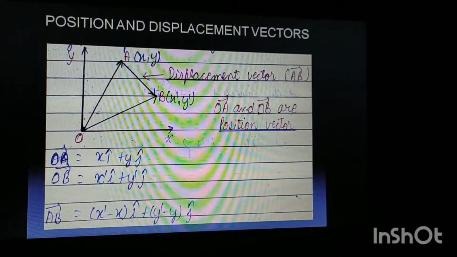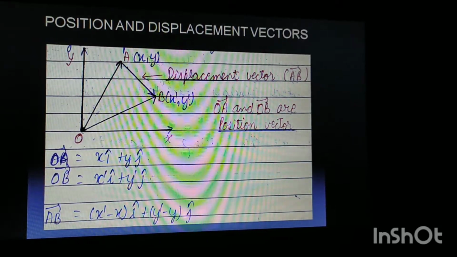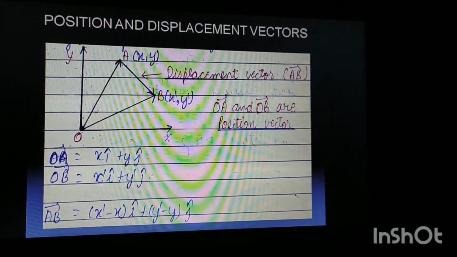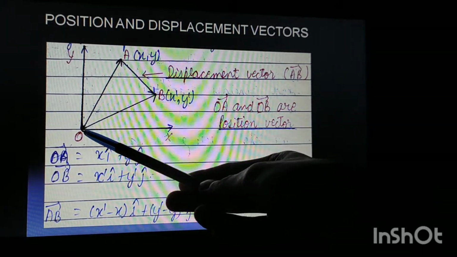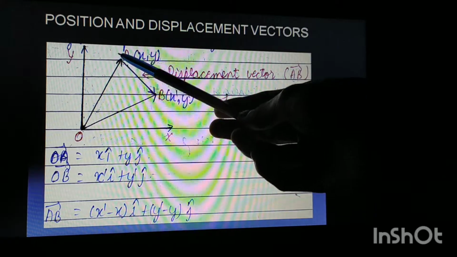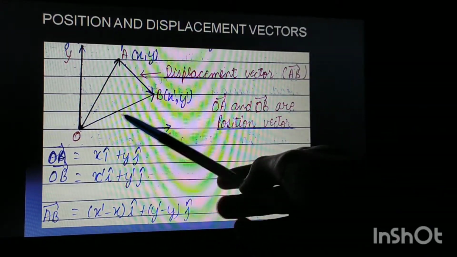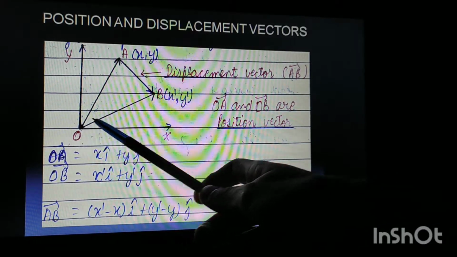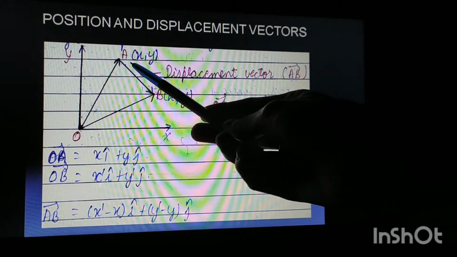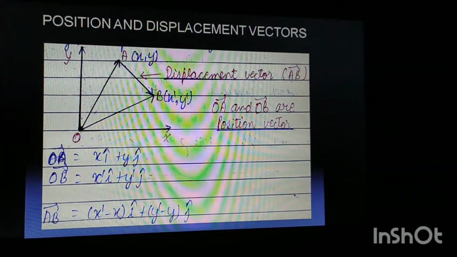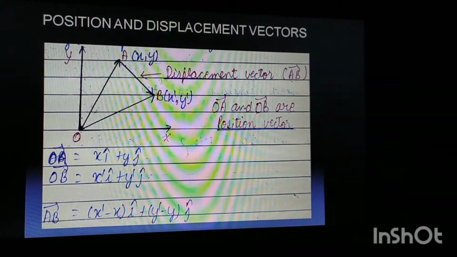Now let us move forward. Now let us discuss something about position and displacement vectors. See, as you can see from this figure, this is the x-axis, this is the y-axis, this is the origin. An object has started from this point O and has arrived at point A, and another object has started from point O and has reached point B. The coordinates of A we can see as x and y, and let us assume the coordinates of point B as x dash and y dash.